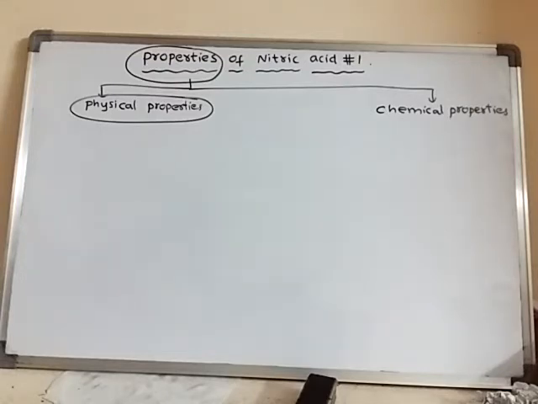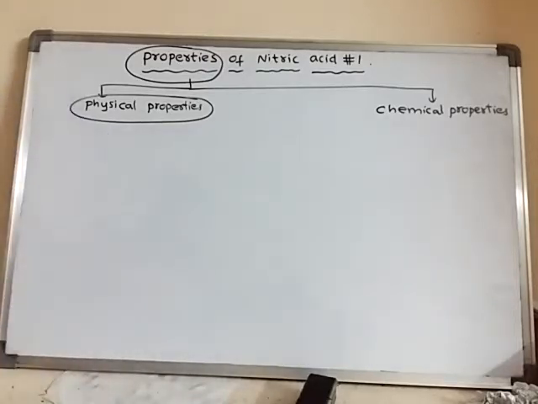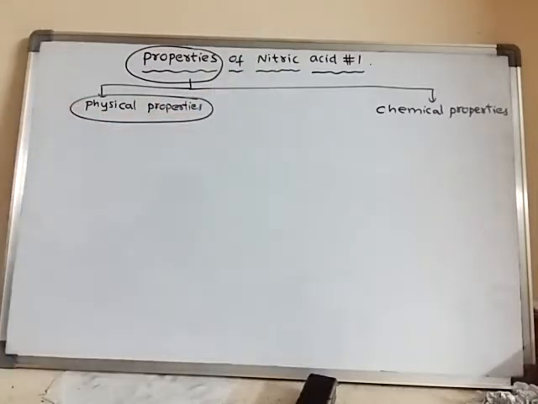Boiling point, melting point, density, and all these properties come under physical properties. What are chemical properties? Chemical properties are nothing but the chemical reactions which this particular substance undergoes. So first of all, we will learn about the physical properties.